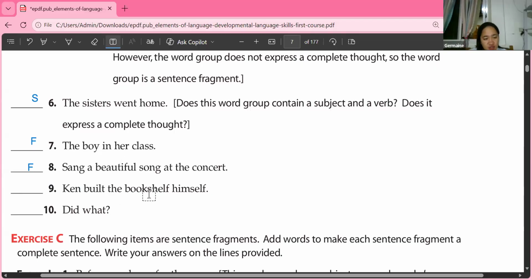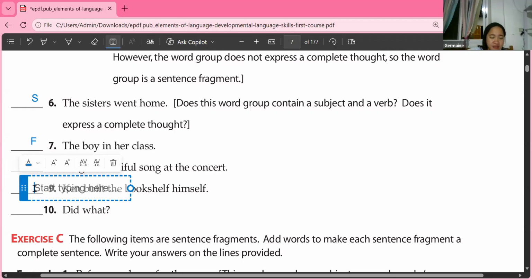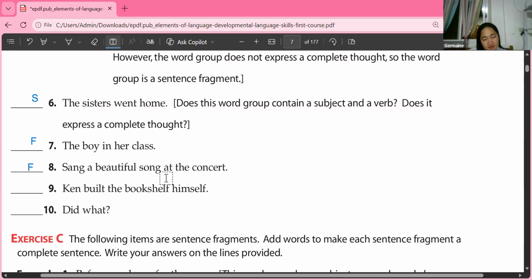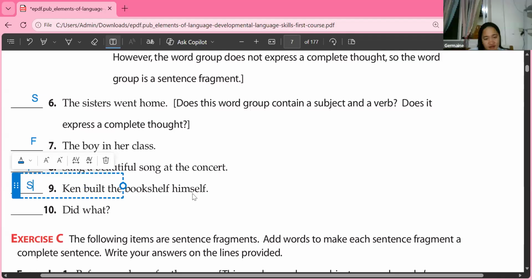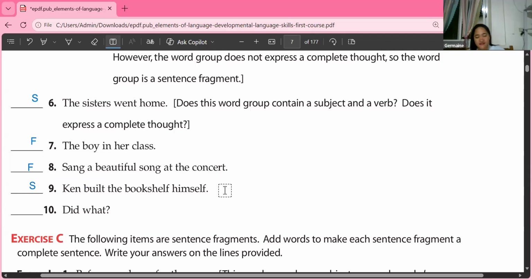And what does Ken do? Build. Come again. The verb is will? Okay, the verb here is built. Sentence or fragment? A sentence. It's very clear that number 9 is a sentence. Very good. Thank you, Tristan.